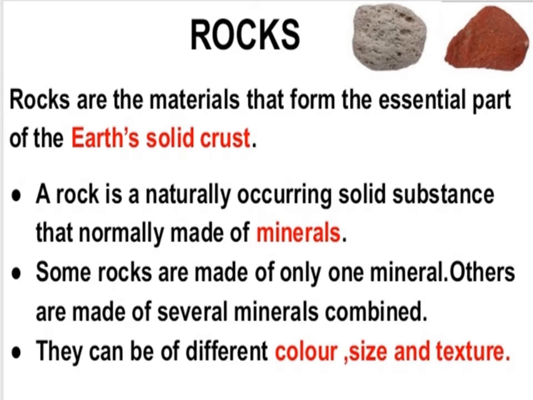Rocks. Rocks are the materials that form the essential part of the Earth's solid crust. A rock is a naturally occurring solid substance that is normally made up of minerals. Some rocks are made up of only one mineral and others are made of several minerals combined. They can be of different color, size and texture. These rocks can be classified according to how they were formed.